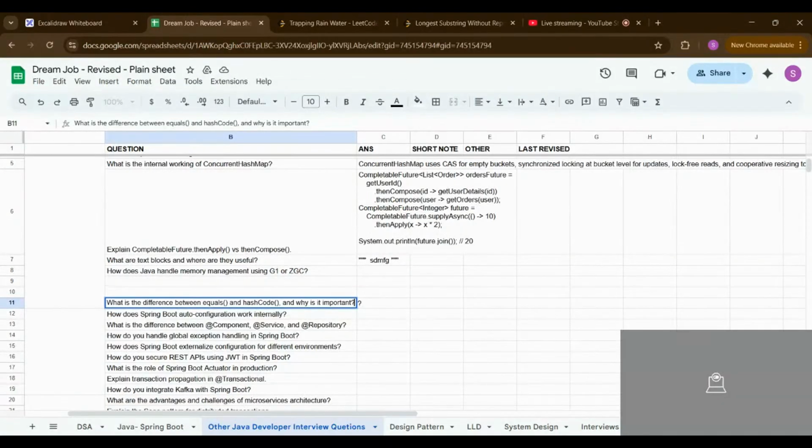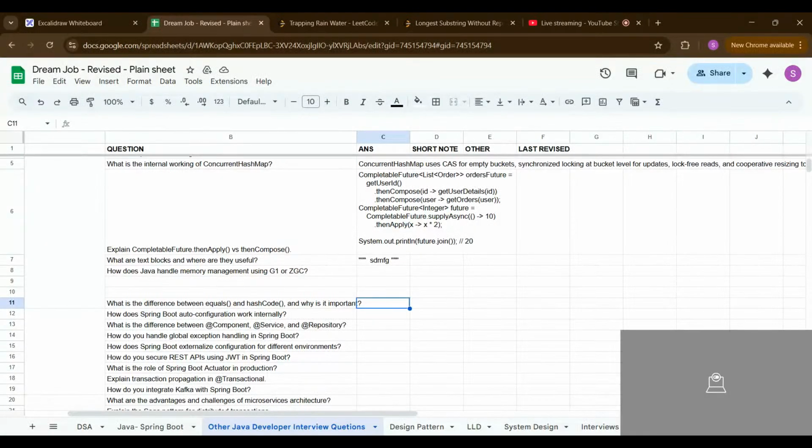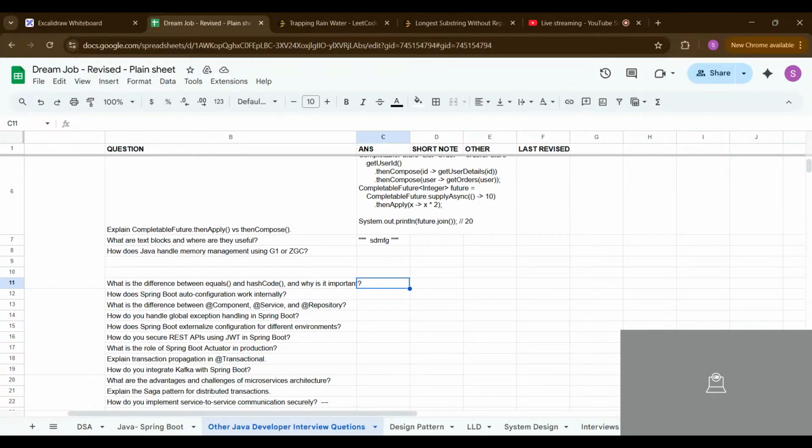What do equals and hashCode mean? If you are making some object and you want to check whether it is the same or not, that time we mostly use hash code. Equals actually checks the inside value. Let's say you have a string and you want to check whether the string content is the same or not. That's where we use equals. But if you want to check whether two objects are similar or not, that time we use the hash code.